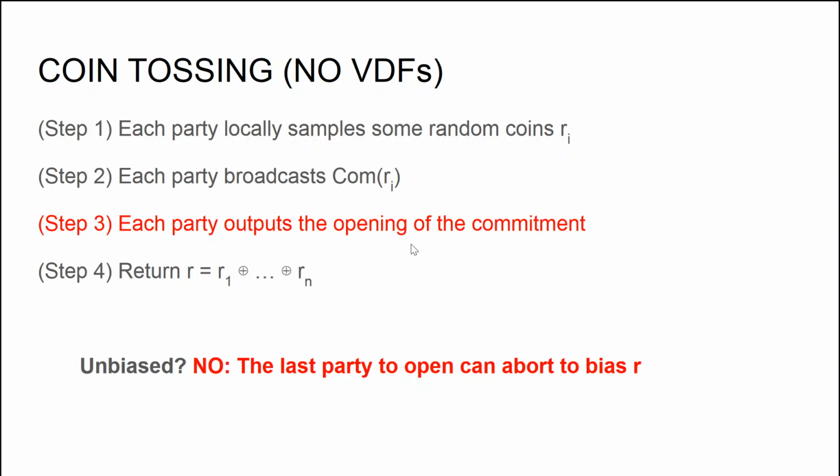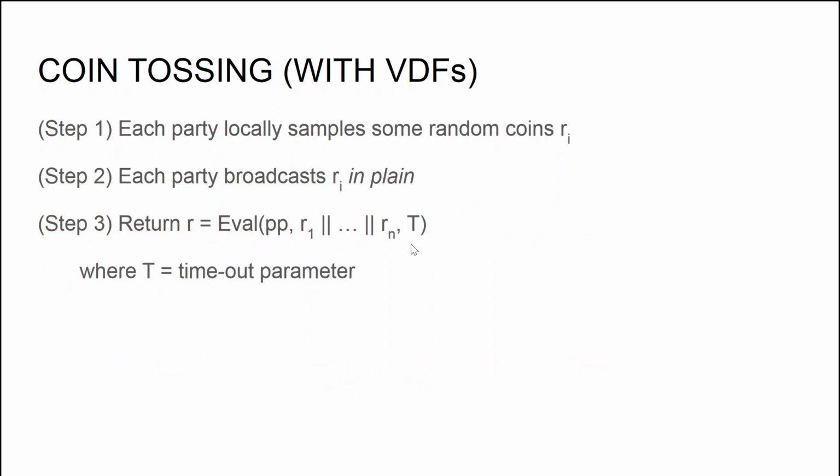And note that if such a party decides to abort, there is no way for us to recover from such an abort because of the hiding property of the commitment scheme. And this is actually a more general instance of a problem which is called fairness. And we actually know that fairness in cryptography is typically an impossible problem to guarantee in such a protocol. So we are going to bypass this barrier by introducing some timing assumption, and in particular by assuming verifiable delay functions. So let's revisit our coin tossing protocol, this time using verifiable delay functions.